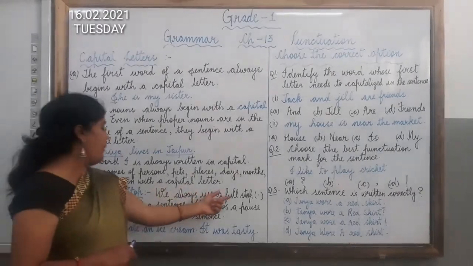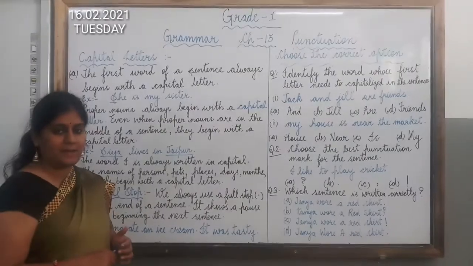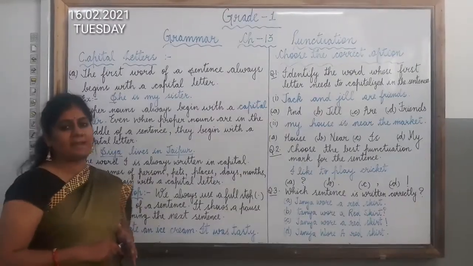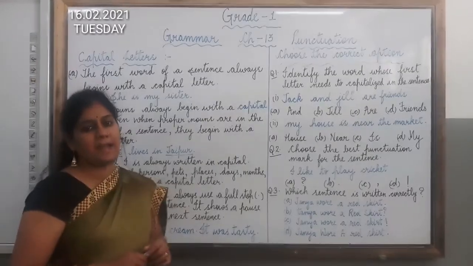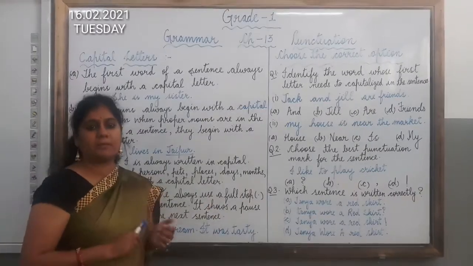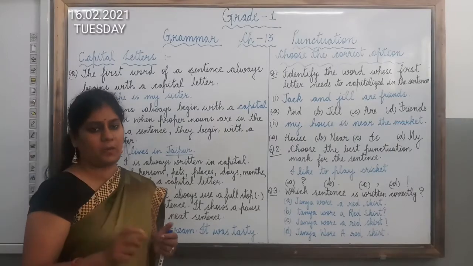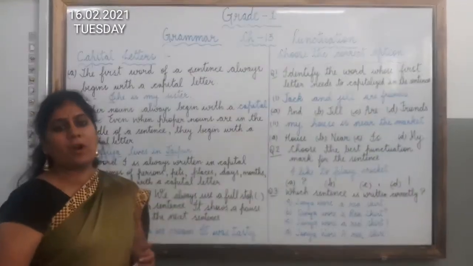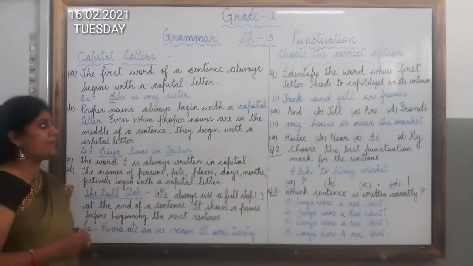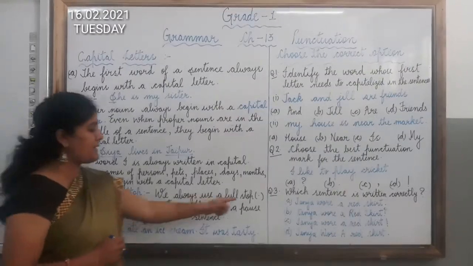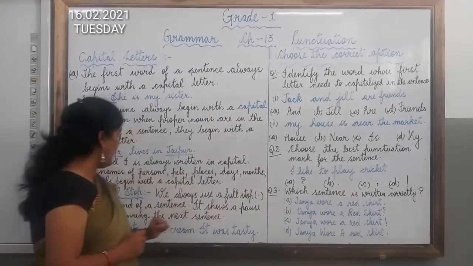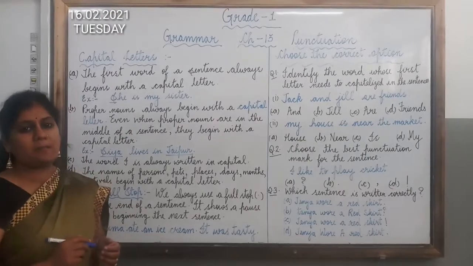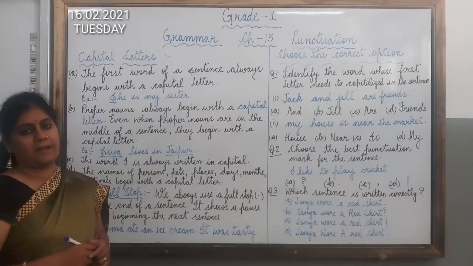We always use a full stop at the end of a sentence. It shows a pause before beginning the next sentence. Whenever we end a sentence, we use this punctuation mark, full stop. It is known as period also. So, you have to remember that we always use full stop whenever we end the sentence, and the symbol of full stop is like this. Okay? And it is used to show a pause before beginning the next sentence.